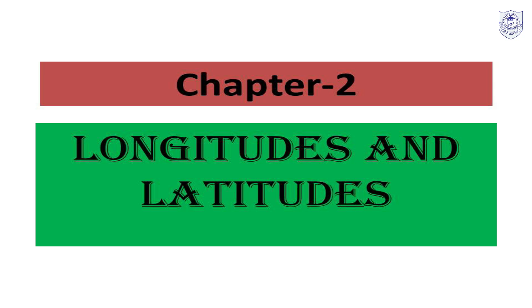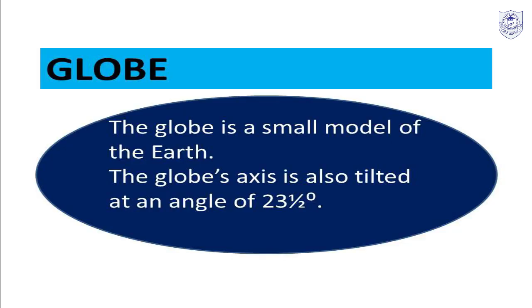In the 16th century, a Portuguese explorer, Ferdinand Magellan, and his team started a journey to prove that the earth is round in the year 1519 and reached back the starting point in the year 1522, right? And by the way, what is a globe? In very simple terms, a globe is a small model of the earth, right?